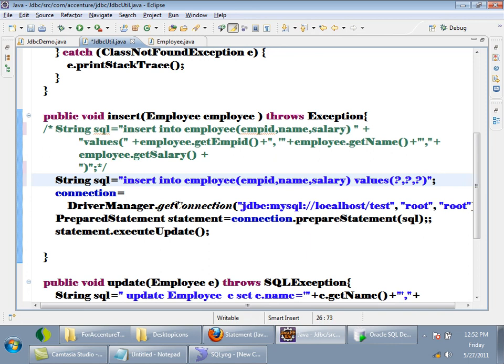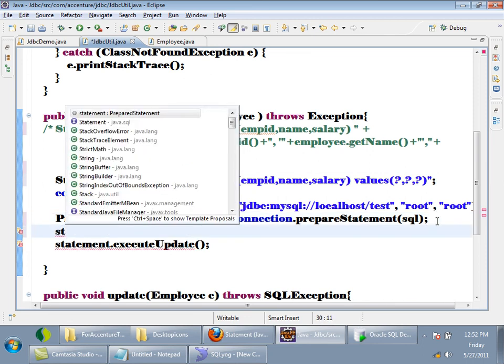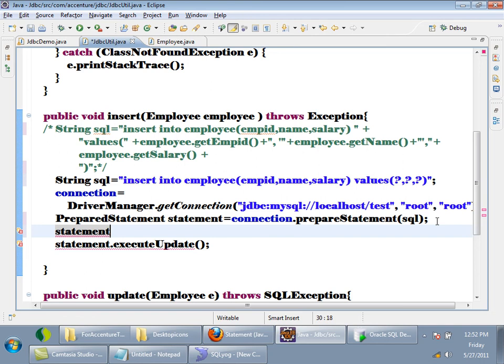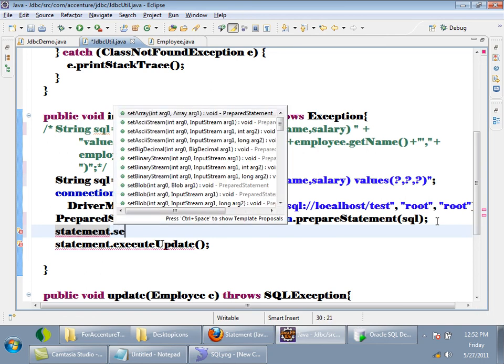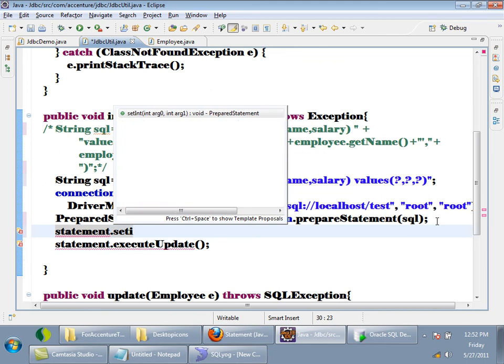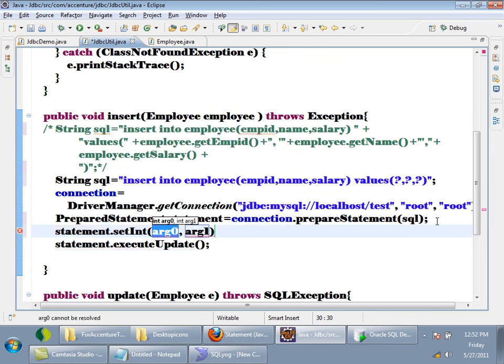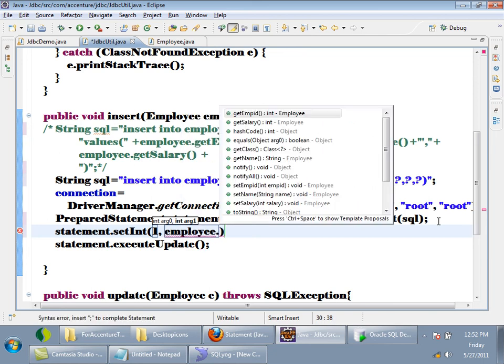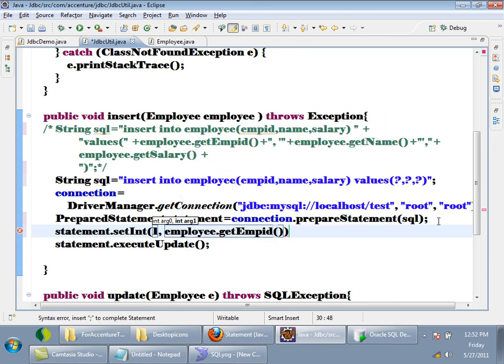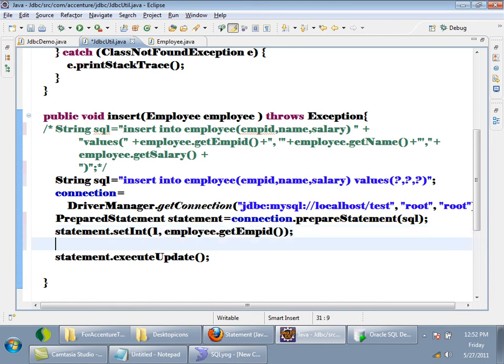After you get the prepared statement, what you can do is statement dot, for the first one, employee ID is an int, and there are a lot of set methods, so setInt at which question mark, the first question mark. The value of the first question mark should be replaced by employee dot getId. Similarly, the second question mark should be replaced by name.